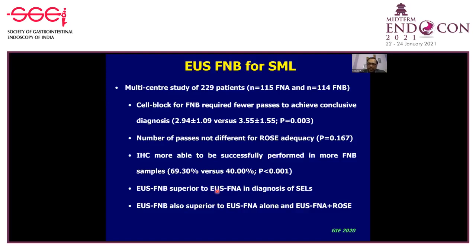So they concluded that EUS-FNB is superior to EUS-FNA in diagnosis of submucosal lesions. Also importantly, EUS-FNB is superior to both FNA alone as well as combined FNA and ROSE because of its ability to procure the tissue core for immunohistochemistry.